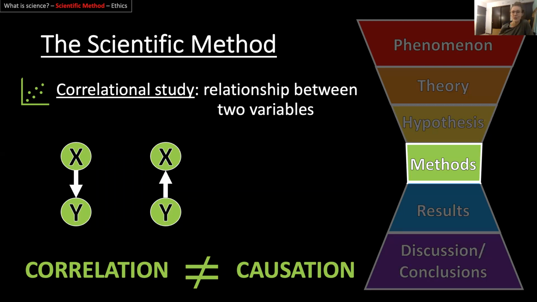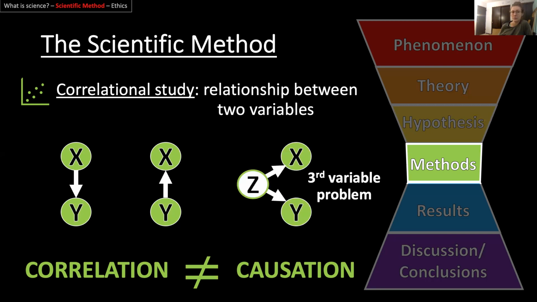For instance, if you have X and Y being associated, maybe X causes Y, leads to Y, but maybe the reverse, maybe Y leads to X. Or you might have what we call a third variable problem. You have some extraneous variable Z that actually independently affects them both.